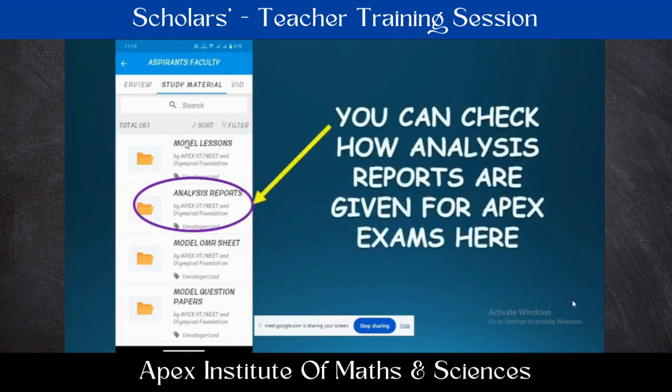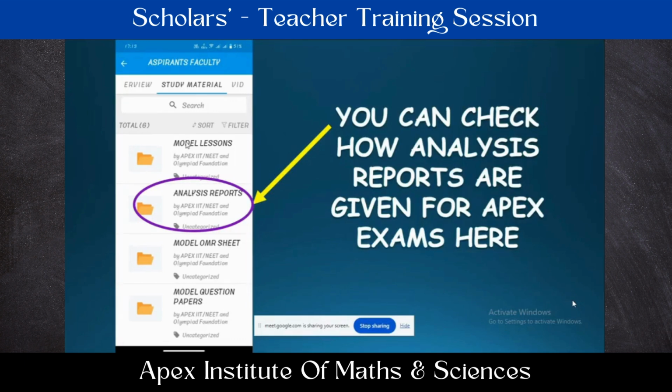And next, analysis reports. As I told you, after completion of examination, we send OMRs to us. We are going to analyze the OMR sheets and send you the results. Along with the results, a complete analysis of those results is also going to be sent to the school. For a particular class in our school, a complete analysis will be given like this: class average in that particular subject, how many students are there below 50%, below 60% in that way, and who is the class topper, who is the class second, class third. This summary of that class's results is what we call the analysis report.